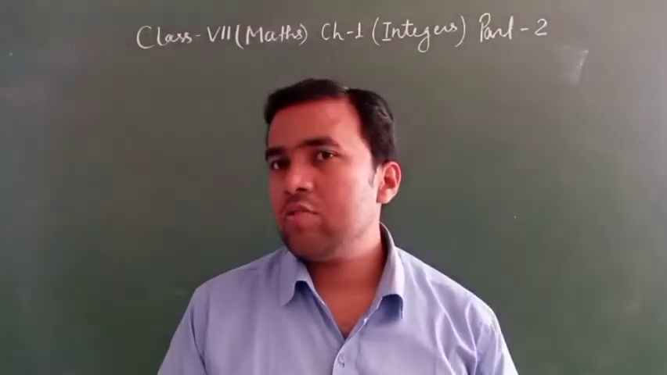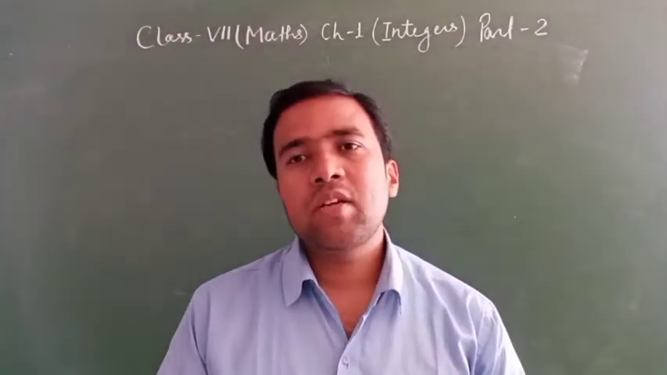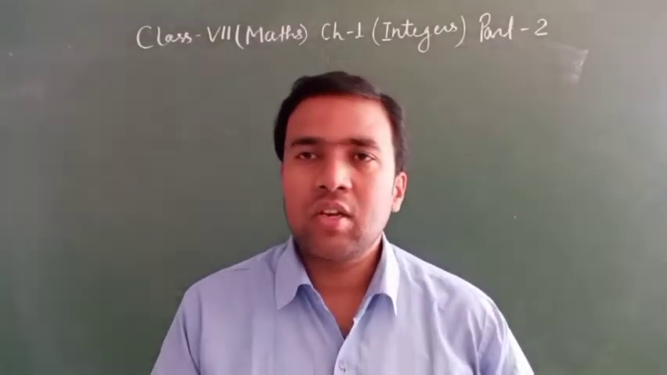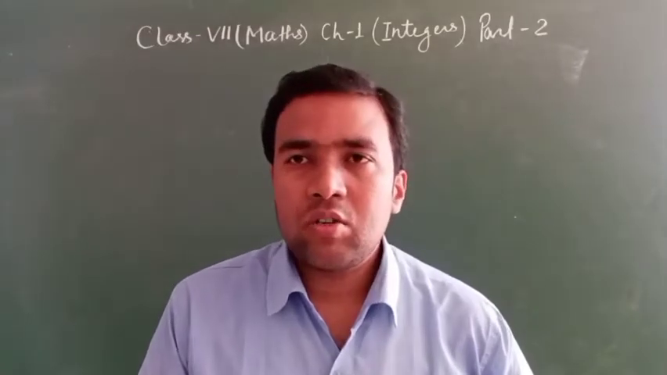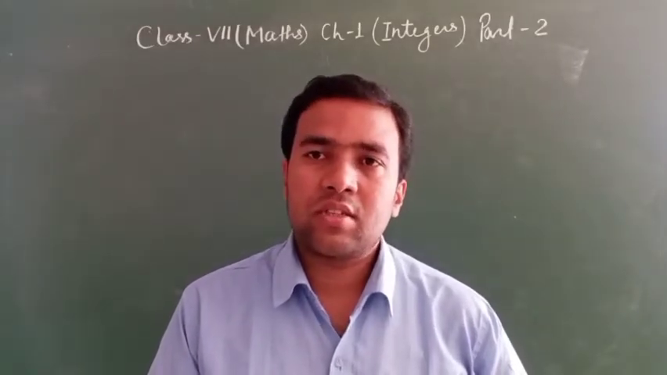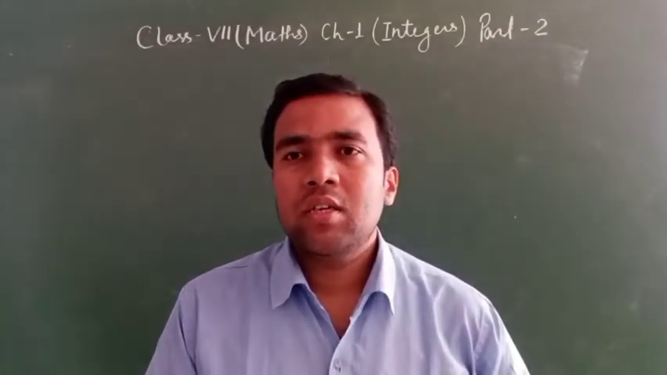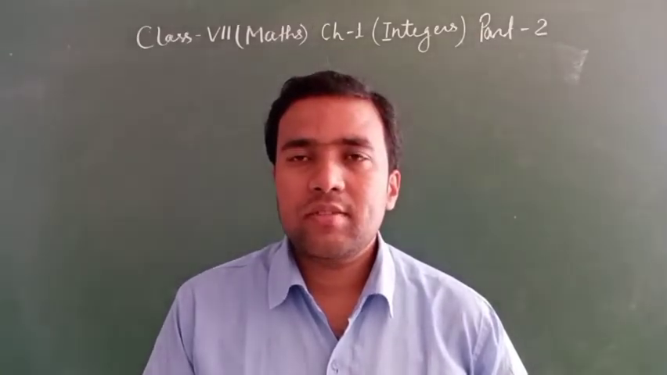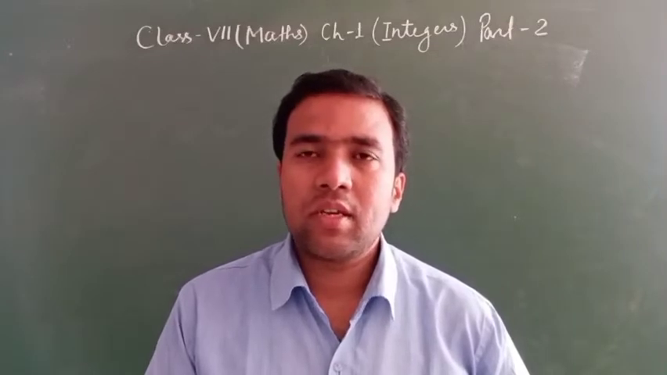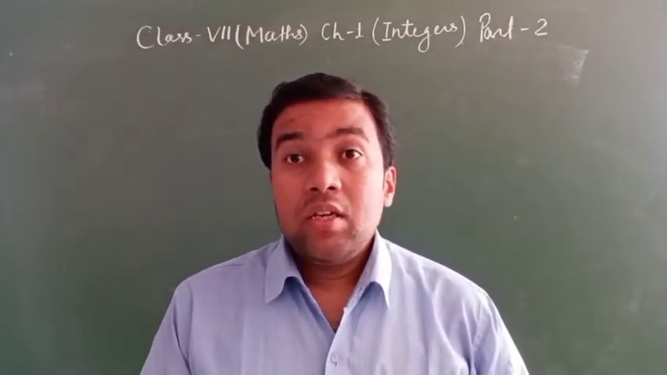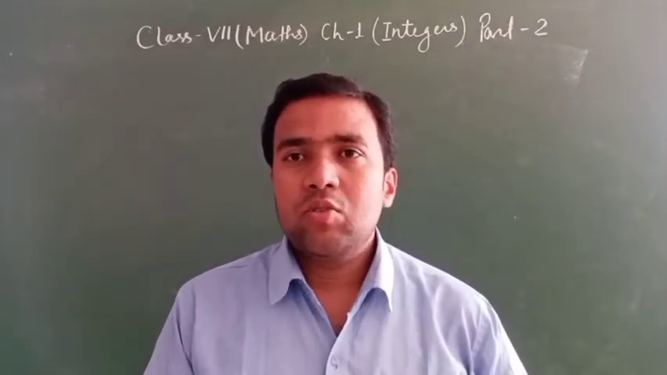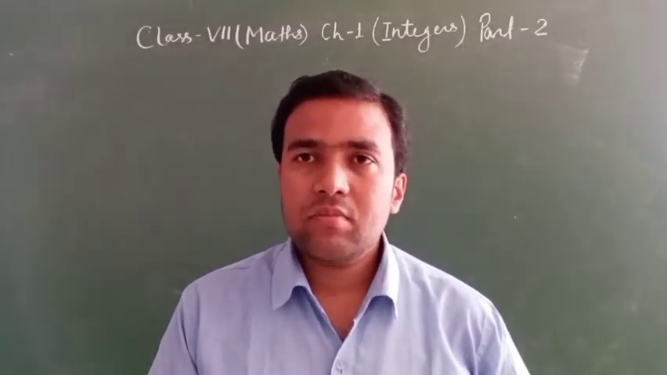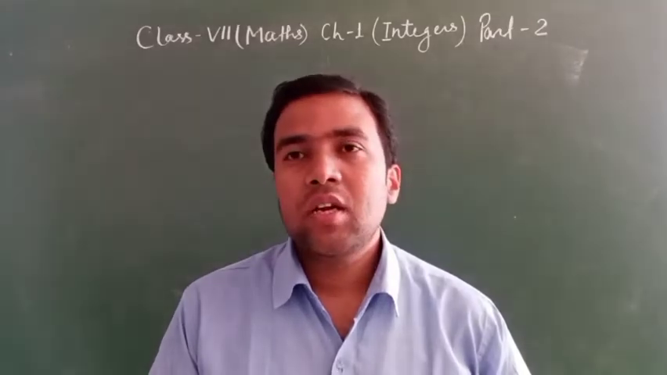In natural numbers, I told you if the numbers start from 1, that is a natural number. Example: 1, 2, 3, 4, 5, 6, etc. Whole number: if the numbers start from 0, that is a whole number. Clear? Example: 0, 1, 2, 3, 4, etc. It is a whole number.